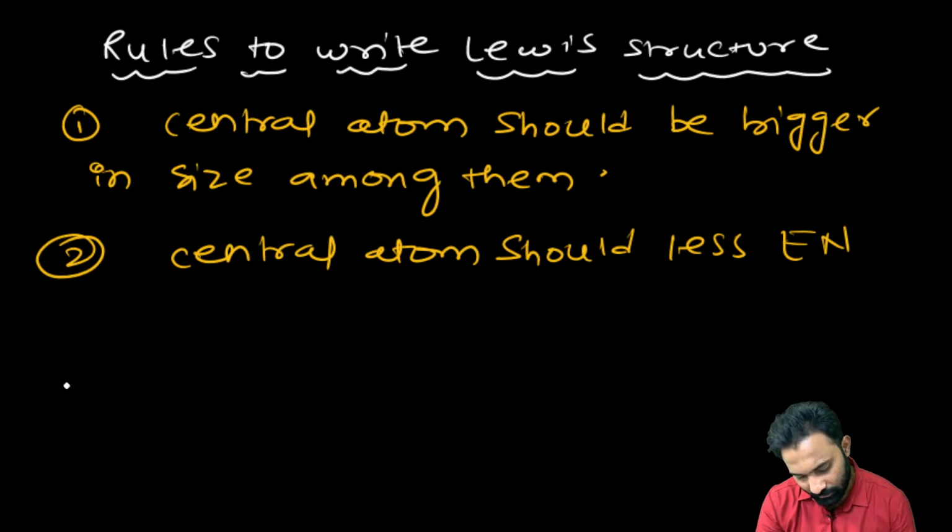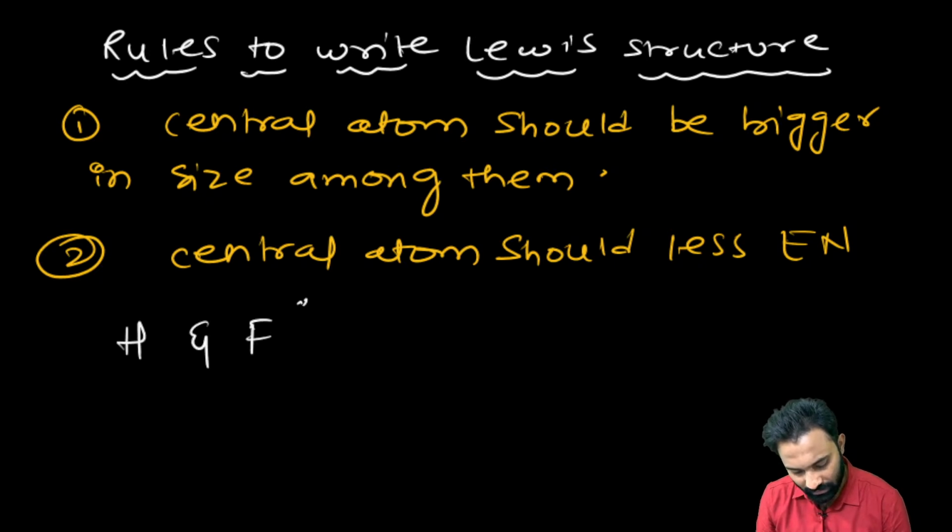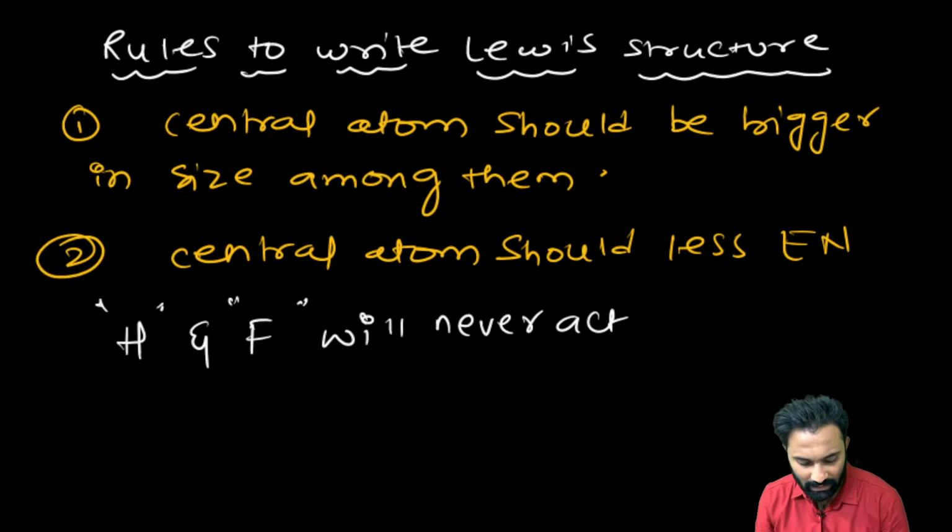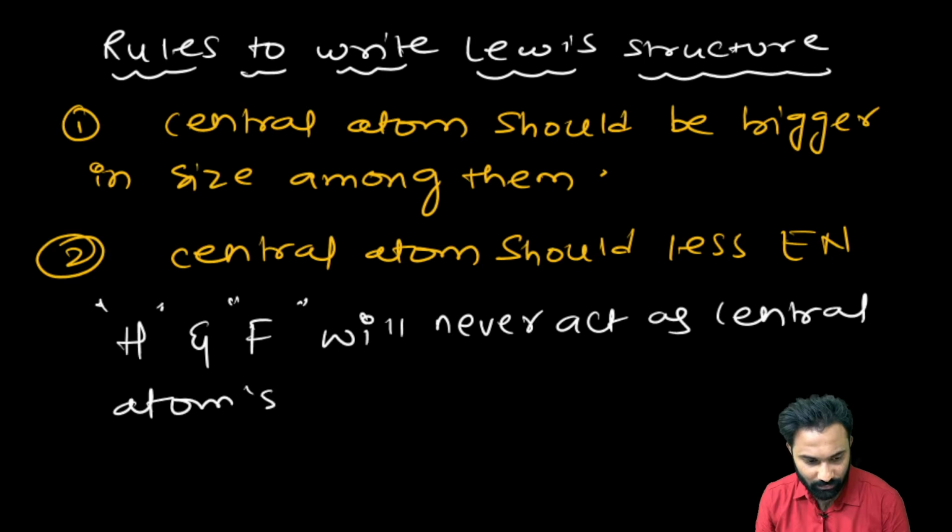Now, a very key point: hydrogen and fluorine will never act as central atoms.